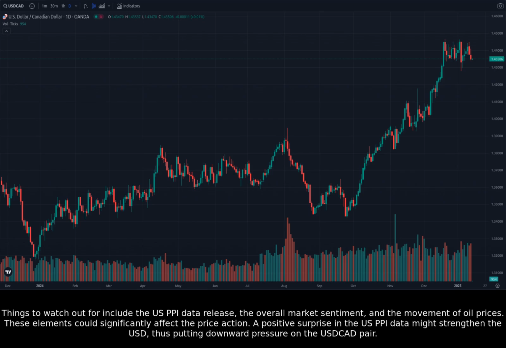Things to watch out for include the US PPI data release, the overall market sentiment, and the movement of oil prices. These elements could significantly affect the price action. A positive surprise in the US PPI data might strengthen the USD, thus putting downward pressure on the USDCAD pair.